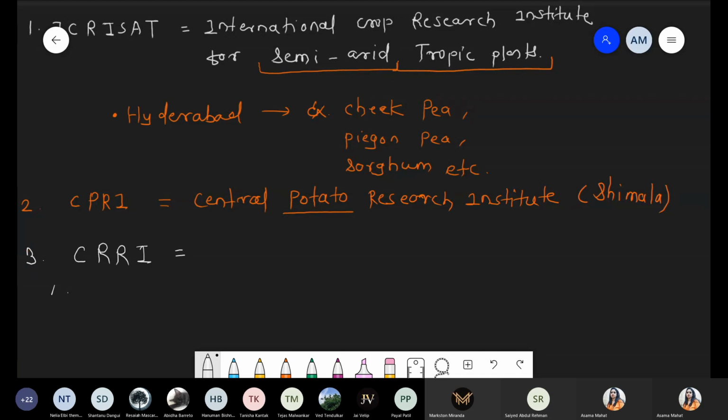That is again C for the central, R for the rice, and everything is the same. That is a research institute, and this research institute is located in Cuttack. Okay, Cuttack.